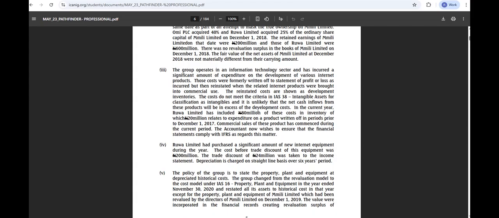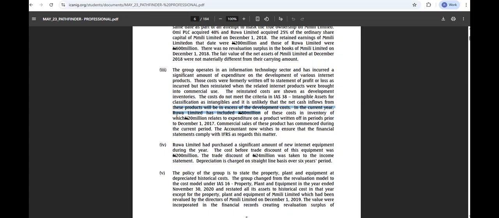Yes, what else do we have? So this 80 million now, we have to remove it. Now in the current year, Rua Limited has included the 80 million of this cost in inventory. So that 80 million, we need to remove it completely.